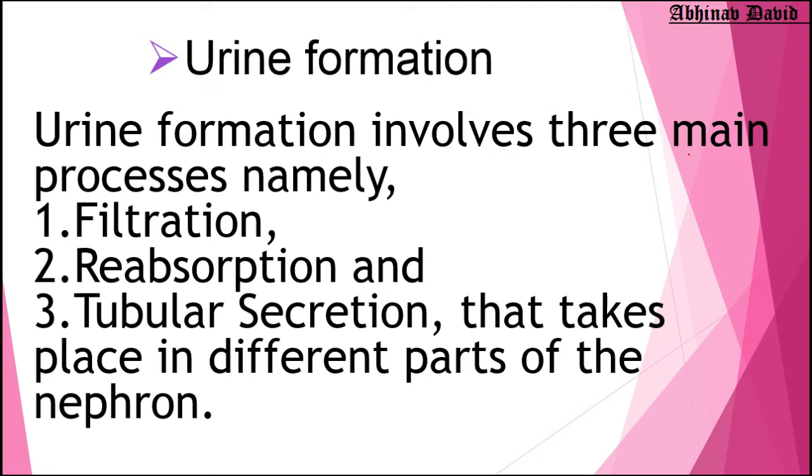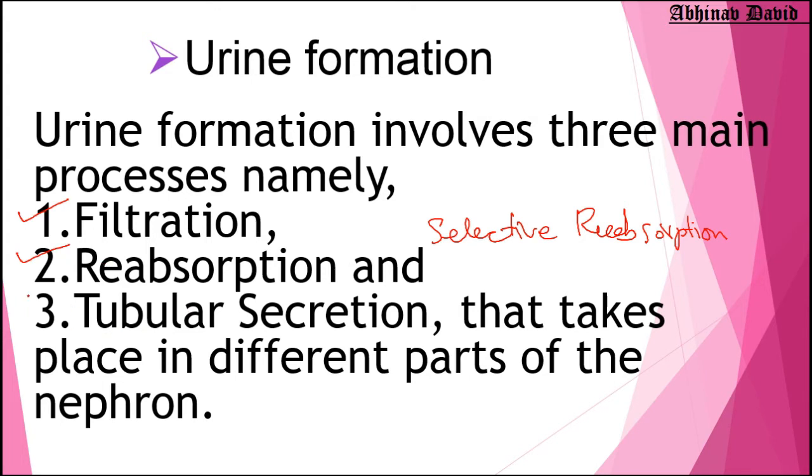So urine formation involves three main processes. Number one is filtration. Okay, as you can see here, filtration is written. Number two is reabsorption. Now this reabsorption is called selective reabsorption. Now why selective reabsorption? Because only selected substances are reabsorbed by the tubular part of the nephron, not all the substances. Okay, and then the third part is tubular secretion.